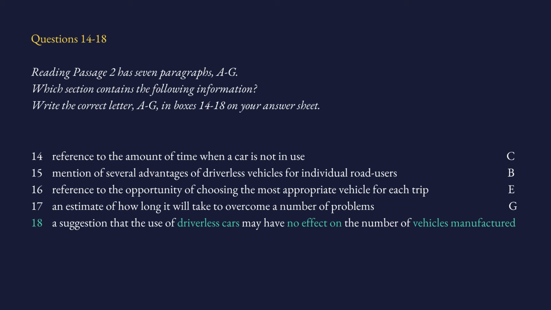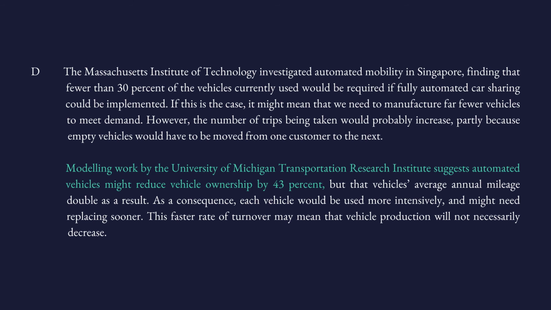Let's say I'm arguing, well, the number of cars will decrease if we start producing driverless cars. But the author is apparently, in one of the paragraphs, giving us an argument that it may not be the case, that it might be different. Car production might not change, and it is in this paragraph, the second part of paragraph D. Modeling work by the University of Michigan Transportation Research Institute suggests that automated vehicles might reduce vehicle ownership by 43%.